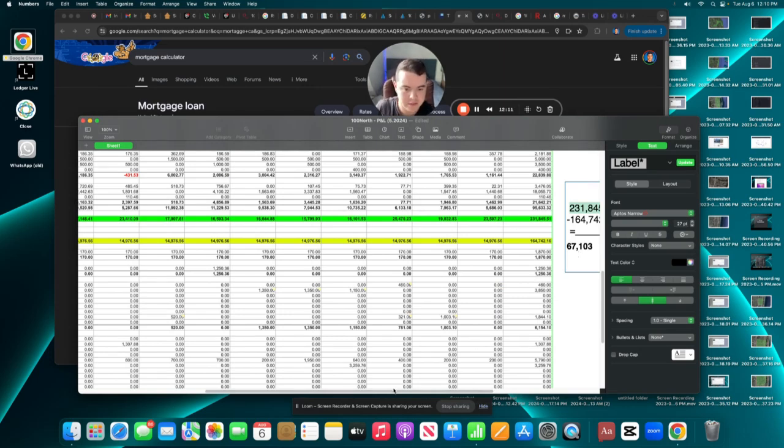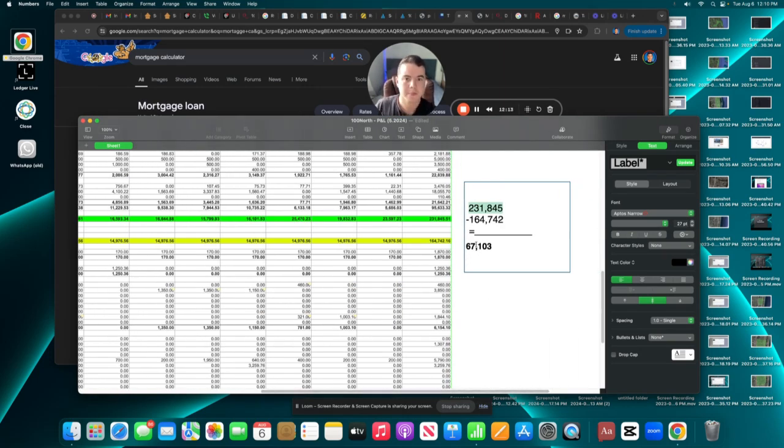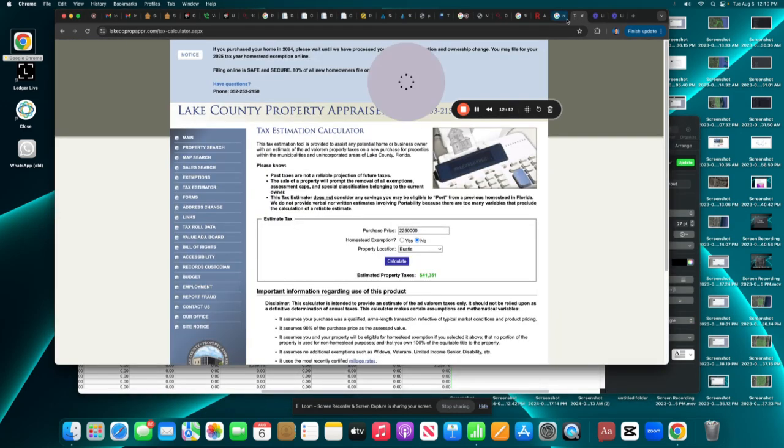You're making literally $67,000 a year, which is $5,000 a month. So $1 million down for $67,000 a year. I mean, people do it, sure, but that's a 6 cap right there. That's a 6 cap on your $1 million, not even on the full purchase price. But that's why I'm looking at it and saying, first of all, 3.5 is way off, but even 2.5. Okay, let's just take this rent roll, right?